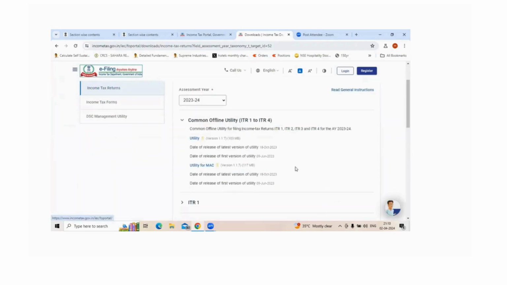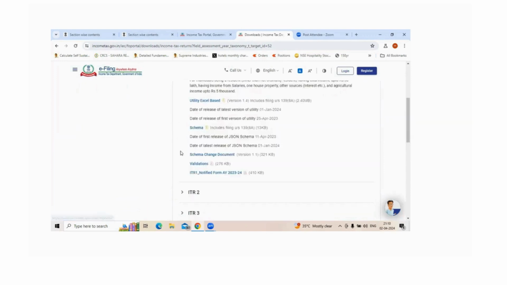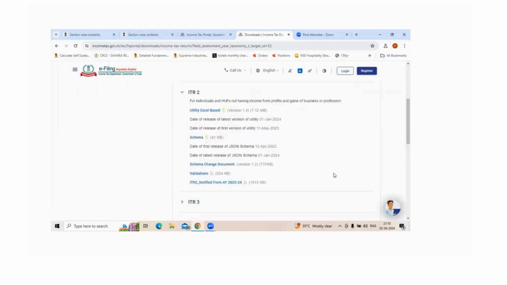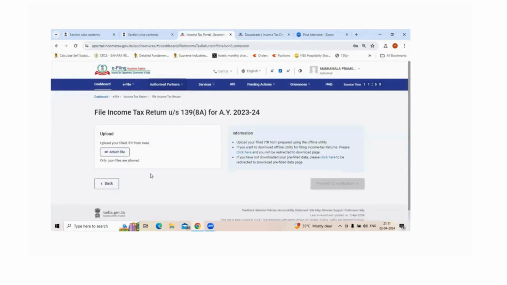First, you need to work on the utility directly in the Excel spreadsheet. So for ITR-1 or ITR-2, you can select this Excel utility, download it, work on that, come back to this area, upload this attachment, and proceed for verification. This is as simple and straightforward as filing an income tax return.